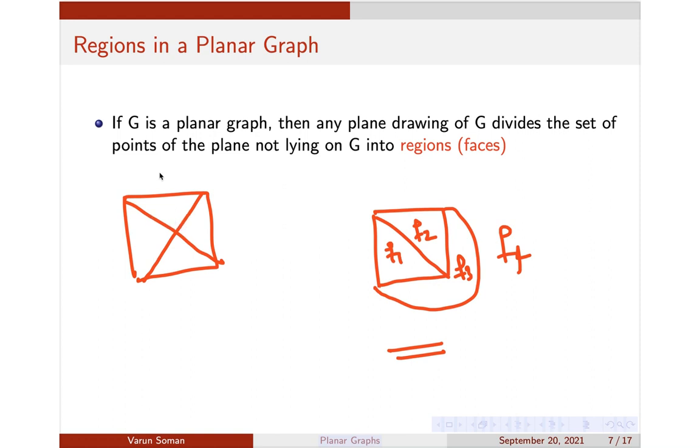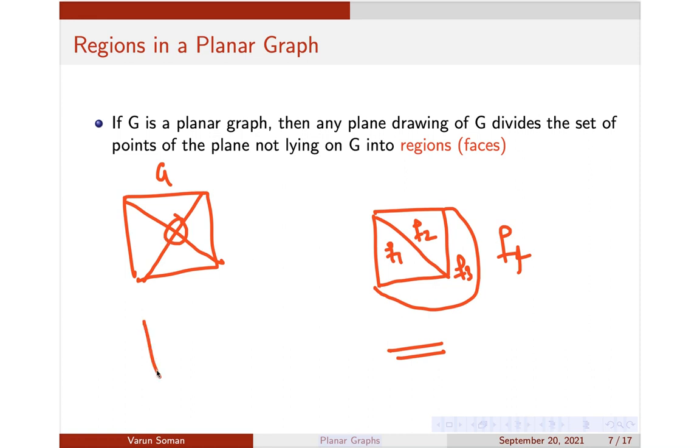This is not true in general. Even if you draw a graph G like this with crossovers, regions are not defined, because the crossing is not a vertex. So this is not valid for a non-planar representation of G. This is only valid for a planar representation of G, because this region is not defined, since this intersection is not a vertex. We can't say what that intersection is.